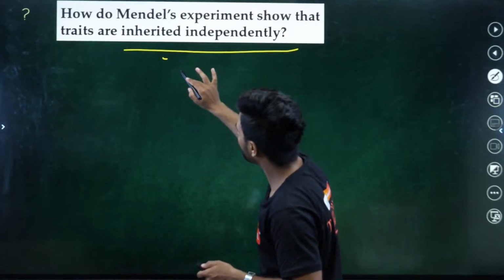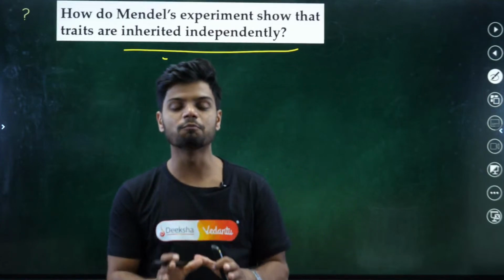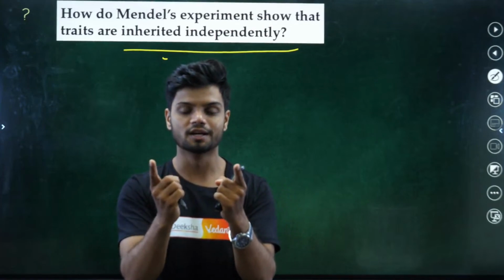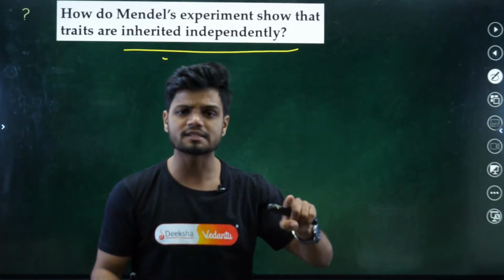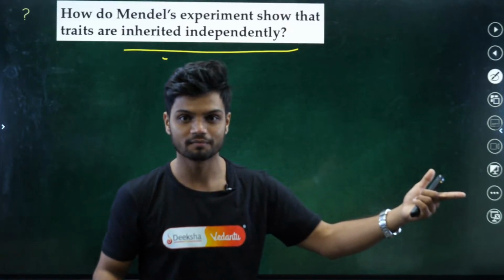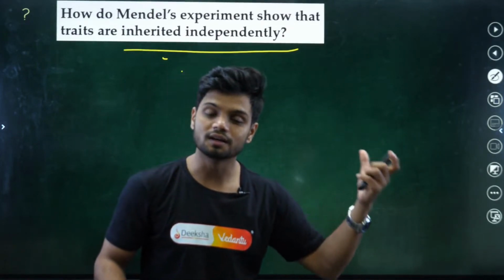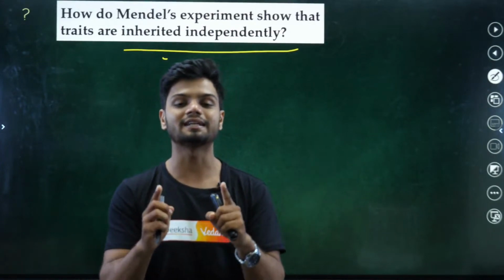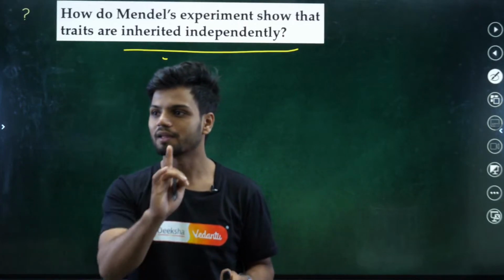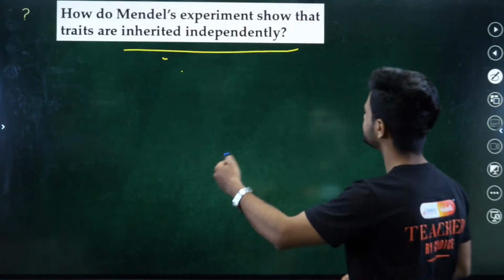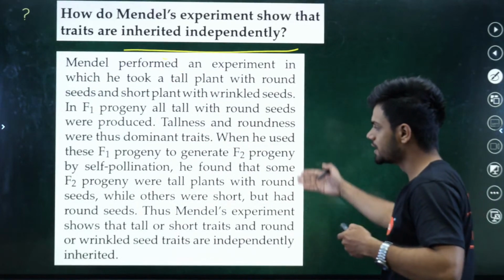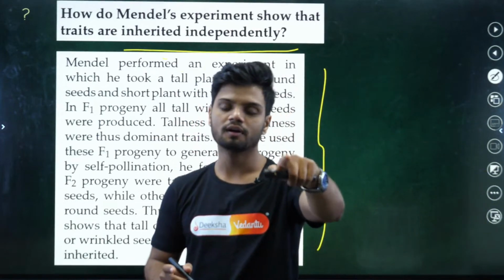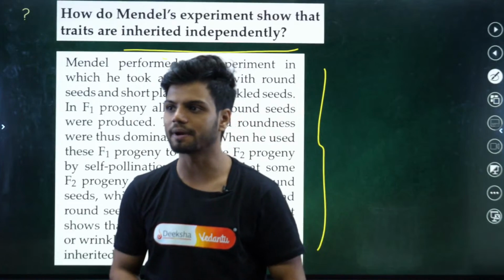Yes, exactly. Law of independent assortment. With the help of law of independent assortment, Mendel explained that the two contrasting traits, that is shape of the seed and color of the seed, are independently assorted. Clear? The entire explanation is given here, students. You can see the PDF. I'll send you the PDF and you will read the proper explanation.